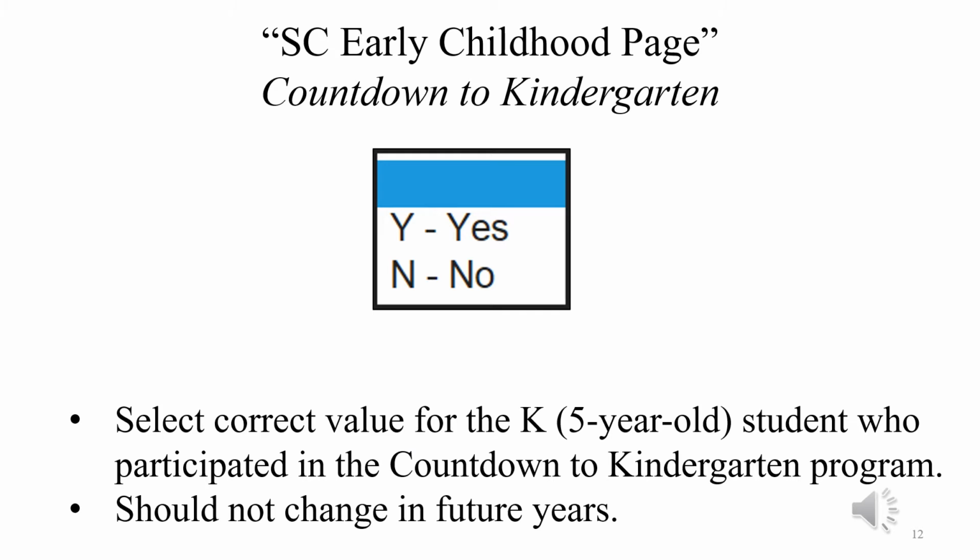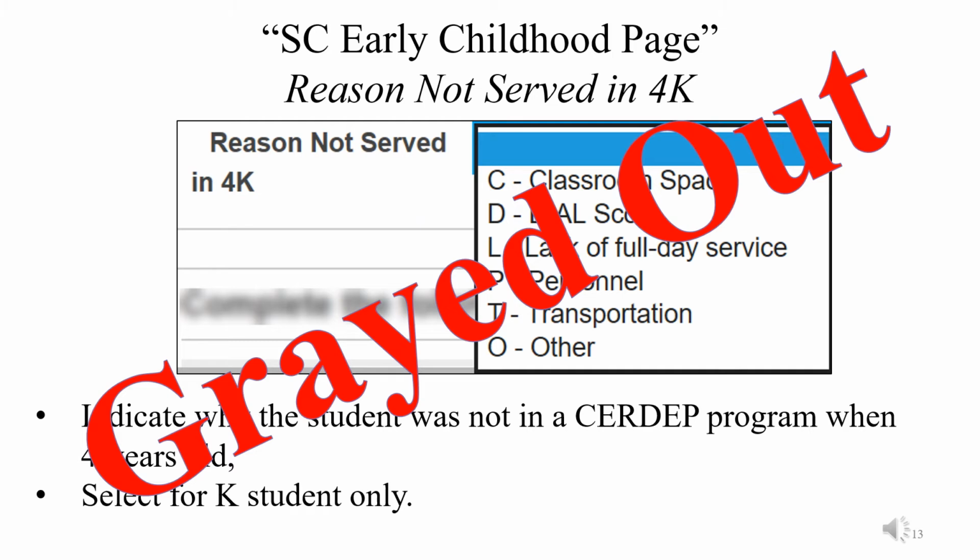The Countdown to Kindergarten is a program for 5-year-olds only, so if a child at 5 years of age participated in this program, indicate by yes. This value should not change in future years. The Reason Not Served field is no longer used, so it's been grayed out, so you don't have to populate this one anymore.